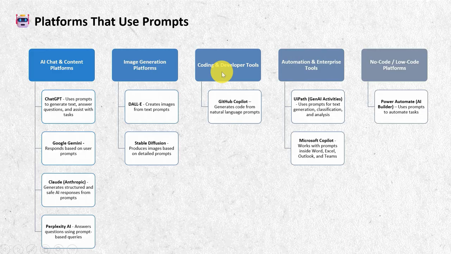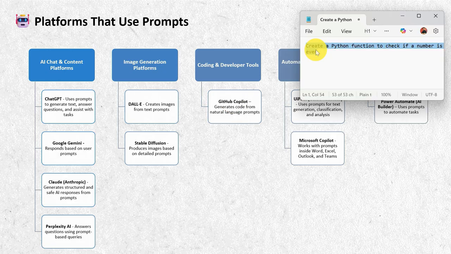The most important one, coding and developer tools. Prompts are widely used by developers. For example, GitHub Copilot. AI converts your natural language prompt into code. This saves time and helps even non-experts to write better code.